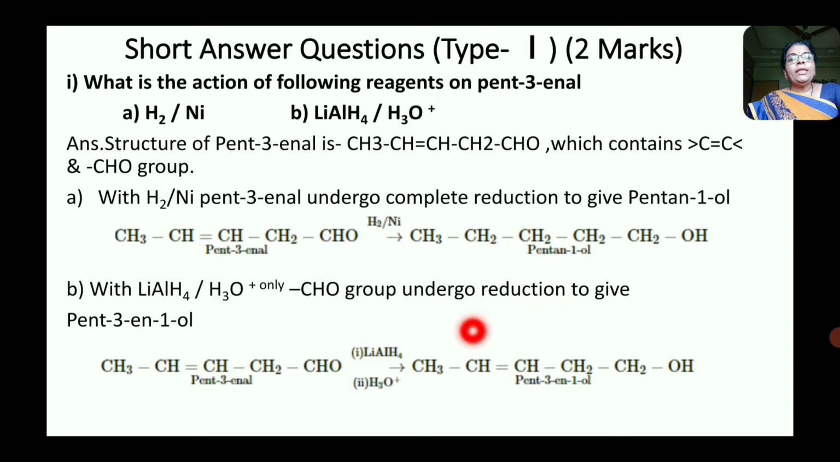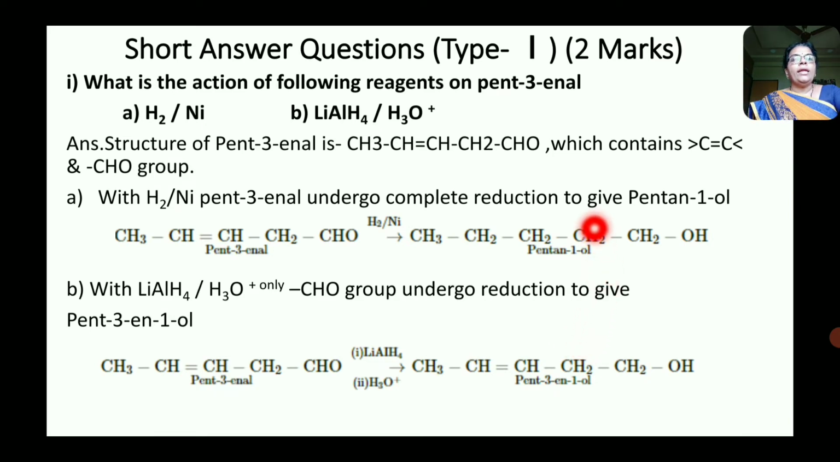to give pent-3-en-1-ol. Now this is the reaction. CH3 CH double bond CH CH2 CHO, that is pent-3-enal. When it is treated with lithium aluminum hydride followed by acid hydrolysis, then formation of CH3 CH double bond CH CH2 CH2OH takes place, that is pent-3-en-1-ol.